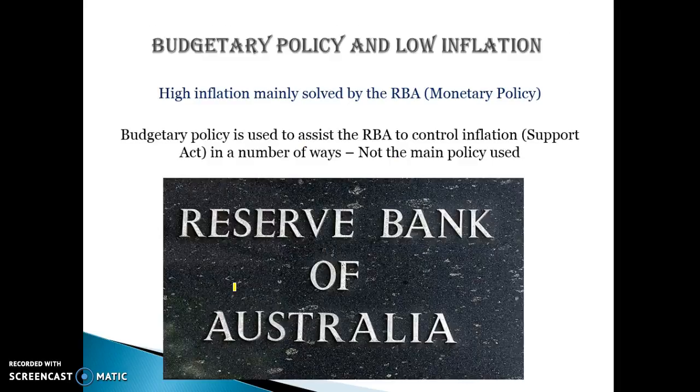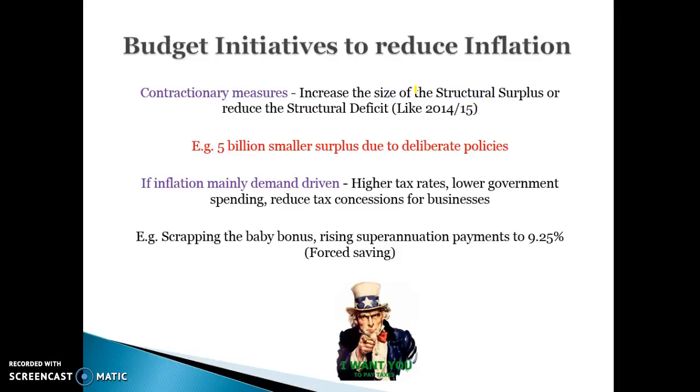So budgetary policy and low inflation. First of all, it's worth noting that budgetary policy is not the main instrument used to achieve low inflation. High inflation is mainly solved by the RBA. The RBA will be the ones that do the majority of the work if we're in a peak, to slow the economy down and reduce inflation. But budgetary policy can be used to assist the RBA to control inflation via a number of different avenues.